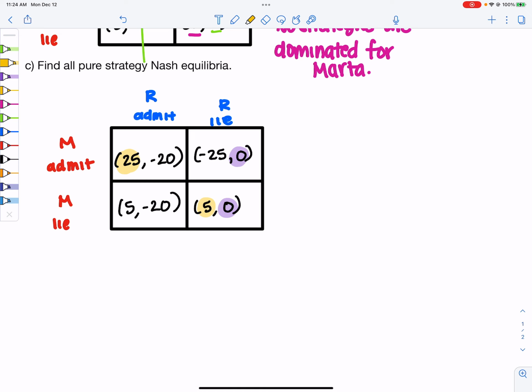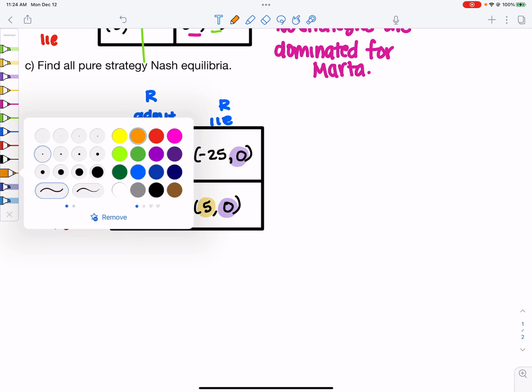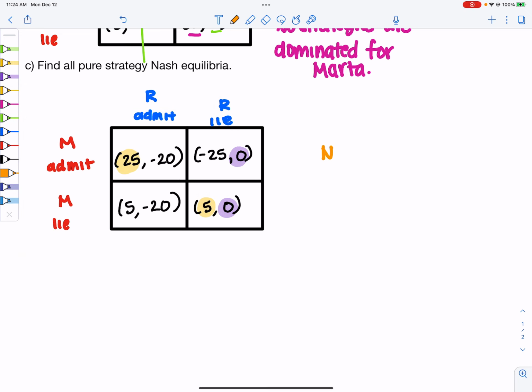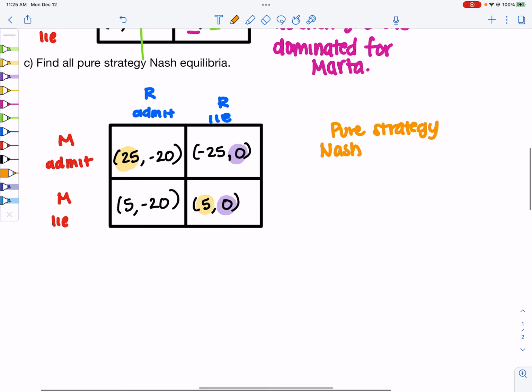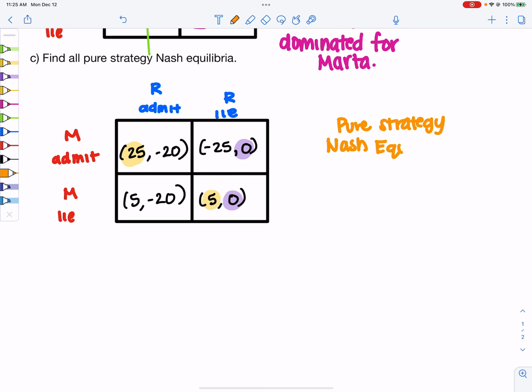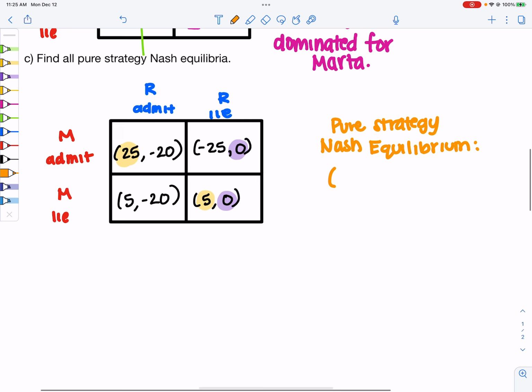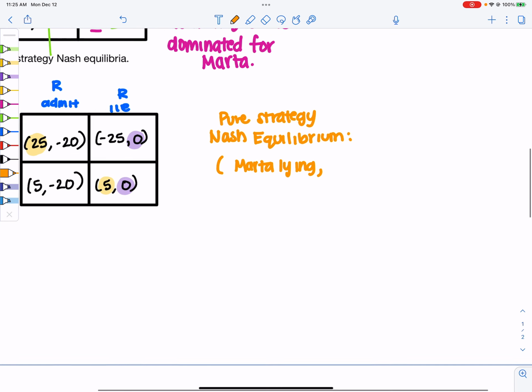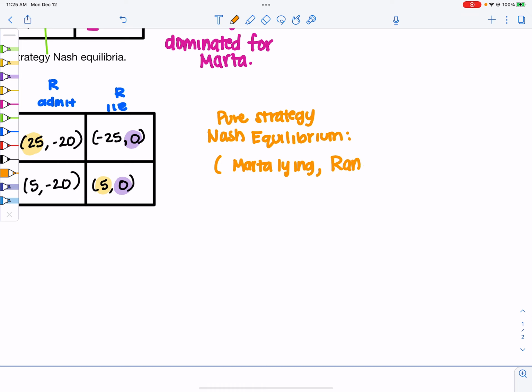And that is the pure strategy Nash equilibrium: Marta lying, Ransom lying.